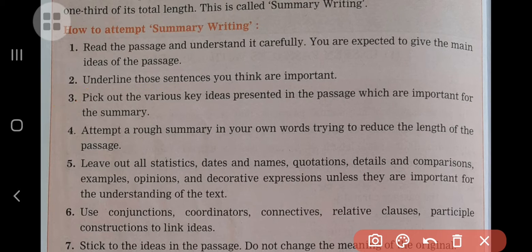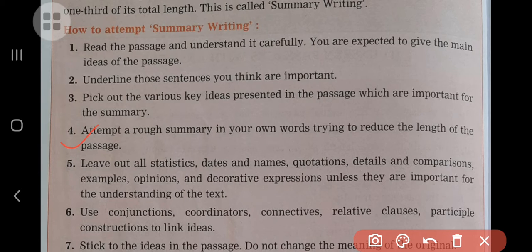Third, pick out various key ideas presented in the passage which are important for the summary. Pick out means we have to note down the important ideas. What are the important ideas? What are the central ideas of this particular passage? You have to note them down. You have to pick them out.